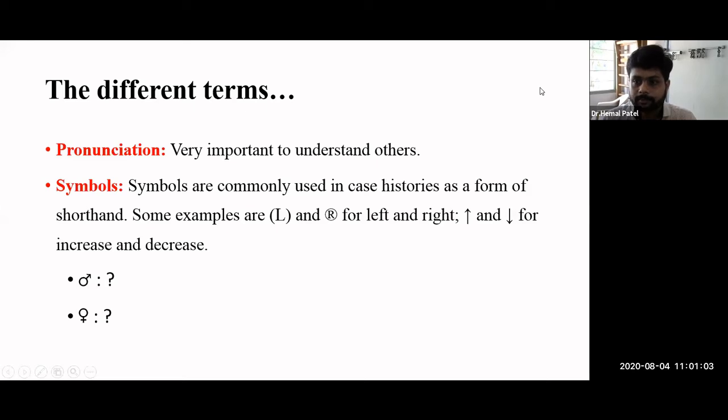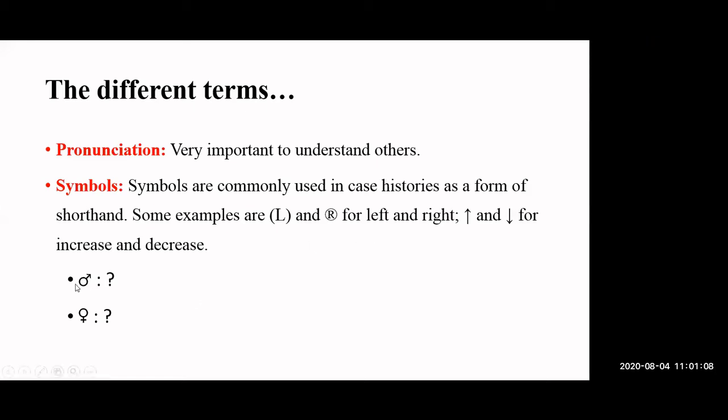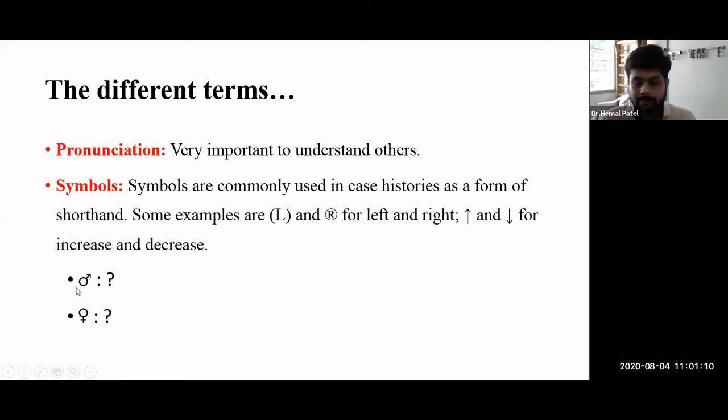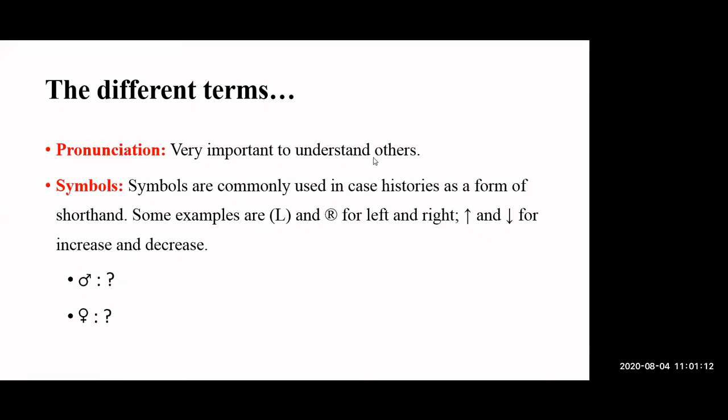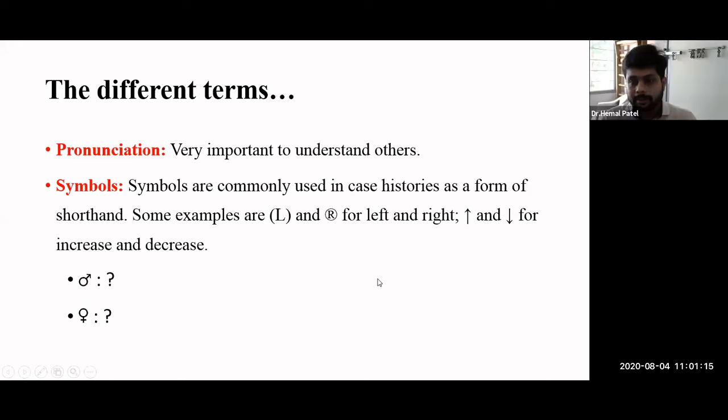Male and female. The first one is male, and the second one is female. These two symbols are universally, worldwide accepted, and that's why you know about them. But if I use another symbol for male and female, you cannot understand it, because it is not a universally accepted symbol.